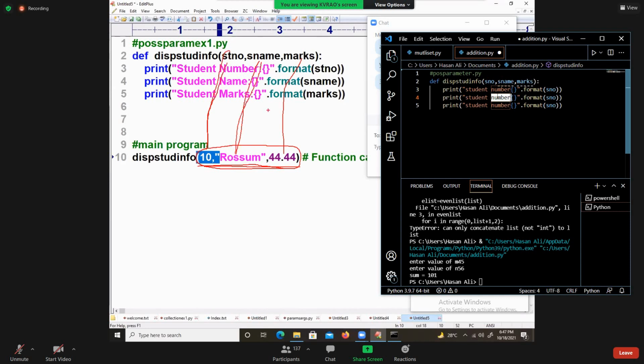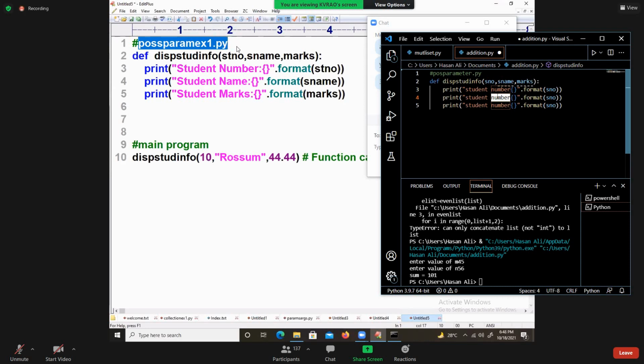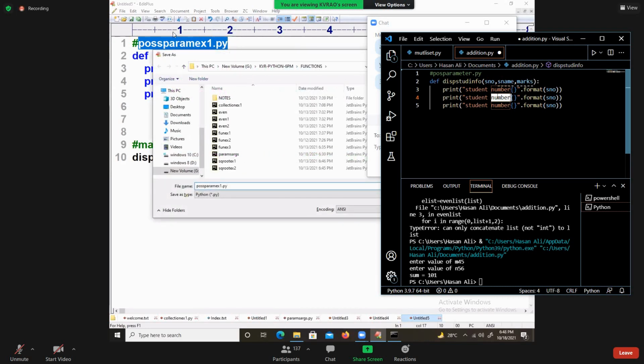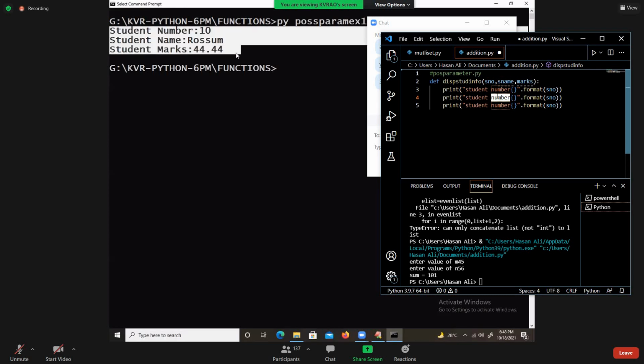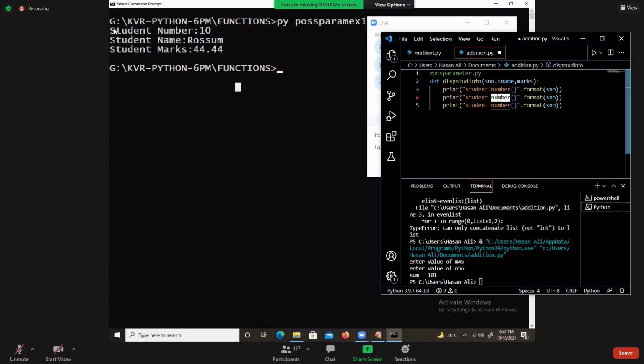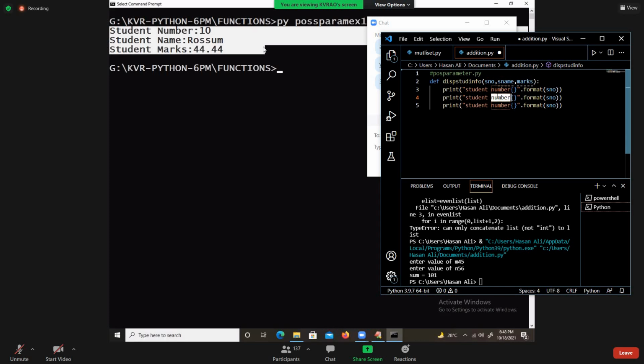Whatever order we are mentioning, in the same order they are going. Name to first, second one to second one, third one to third one. First value going to first parameter, second value going to second parameter, like that. Let us execute this part once. So see my dear students, for positional parameter example 1, number is coming, name is coming, marks is coming.